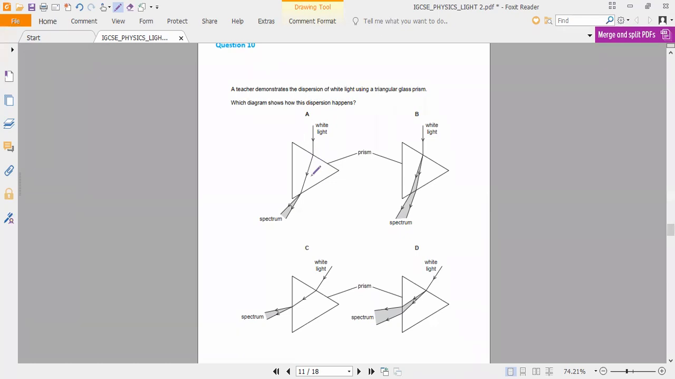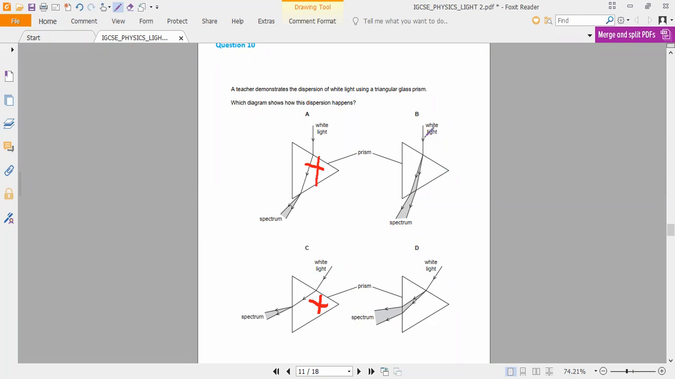The dispersion will start and later it will spread into wider areas. Now here, have you seen it? There is no dispersion, so can I eliminate this one? Yes, sir. And here also there is no dispersion. Can I eliminate this one? Yes, sir.